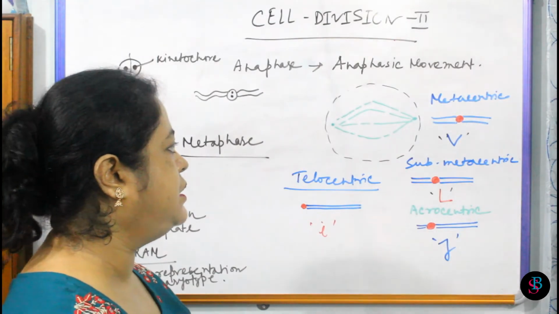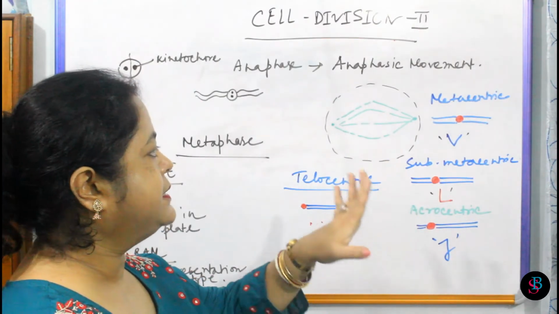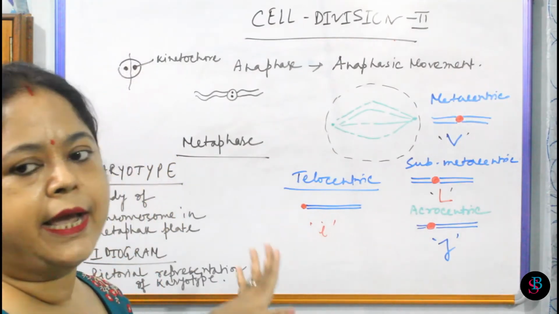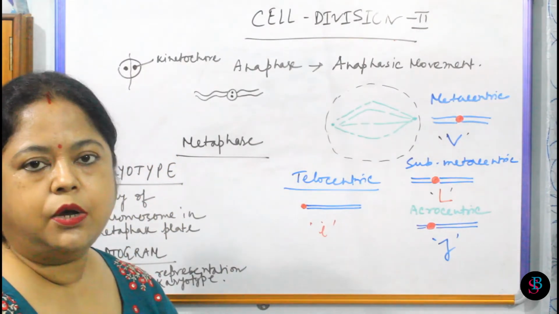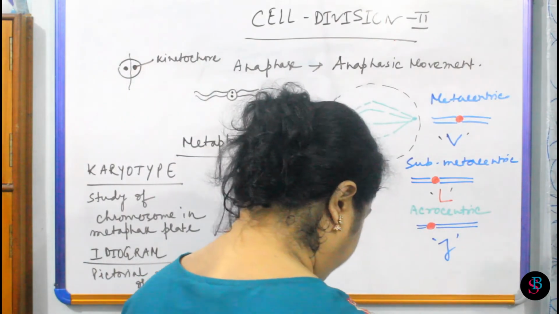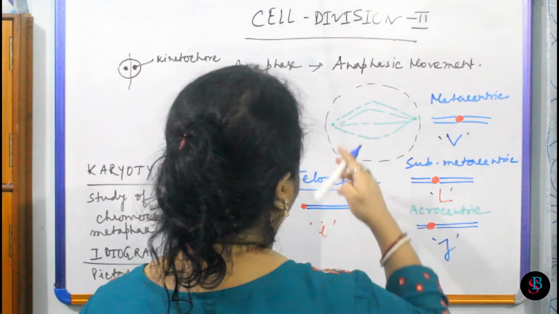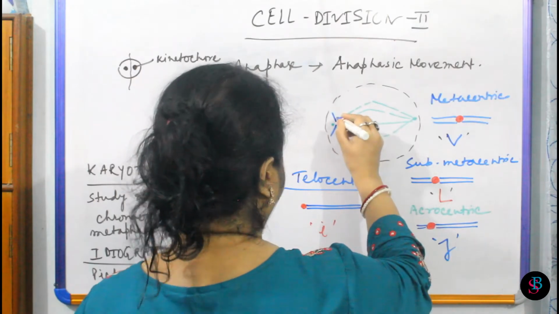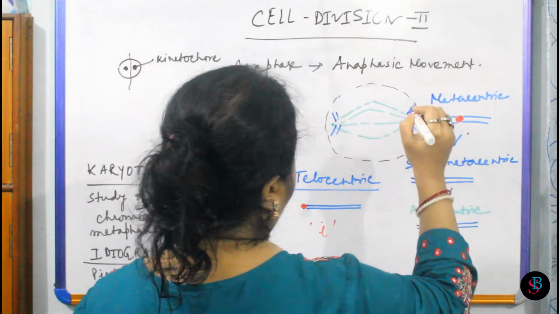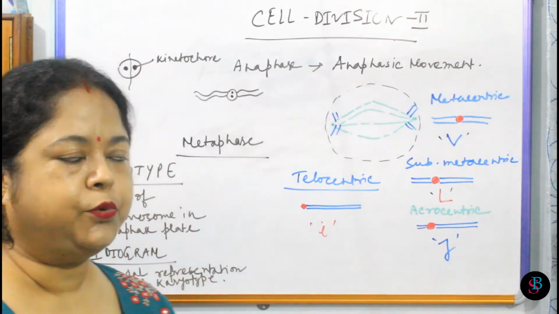centromere. Based on the position of the centromere, it is of 4 kinds: metacentric B, submetacentric L, acrocentric J and telocentric I. Now after the completion of the anaphasic movement, the chromosomes will be at the polar region and they are equal in number. They are separated exactly equally.